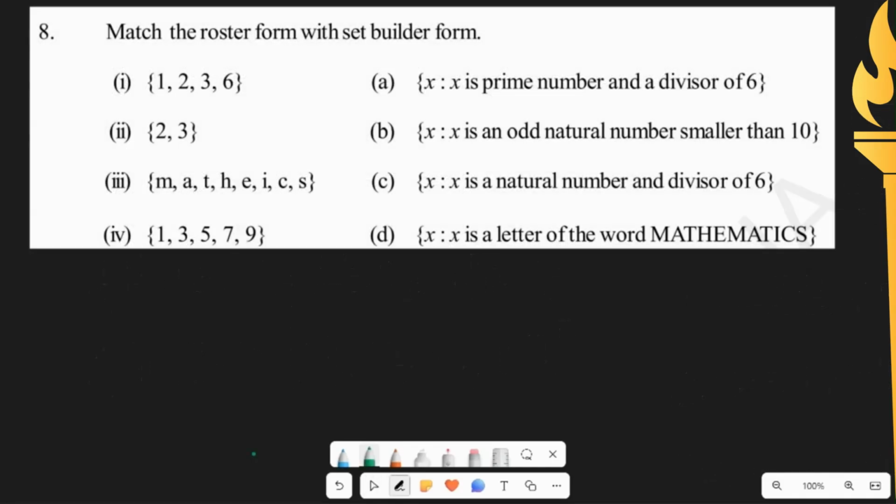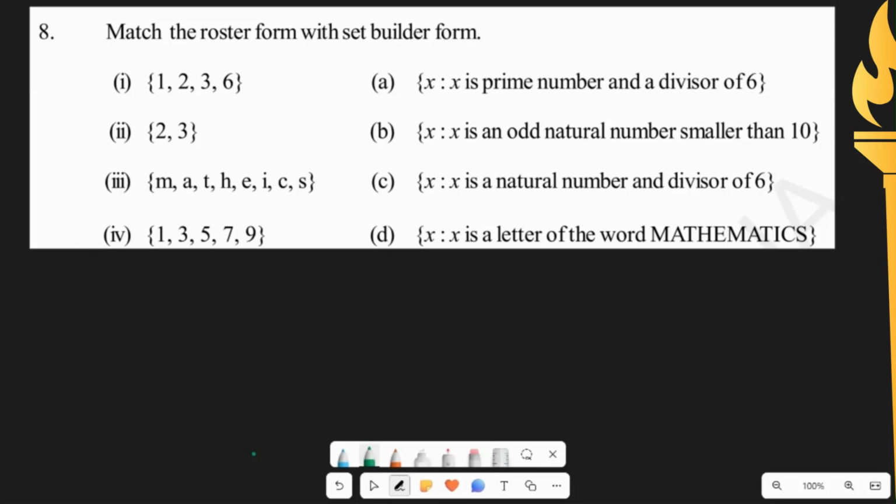The eighth question of exercise 2.1, it's the last one. So we have to match the roster form with the set builder form. So first one we have 1, 2, 3, 6. Second one we have 2 and 3 only. Next we have M, A, T, H, E, I, C, S. Fourth one we have 1, 3, 5, 7, 9.